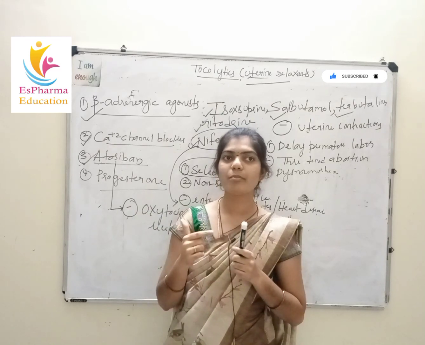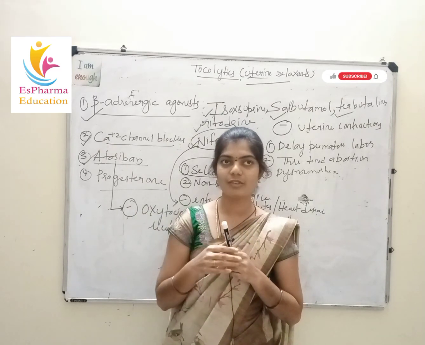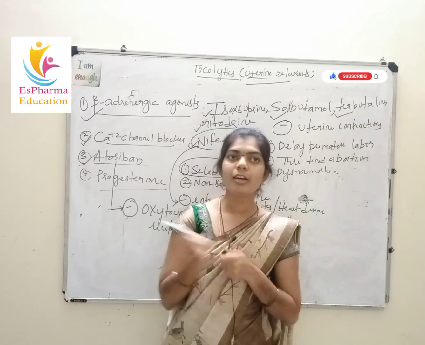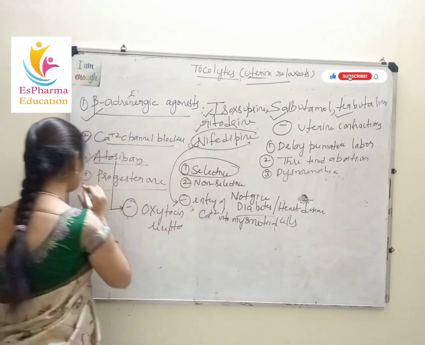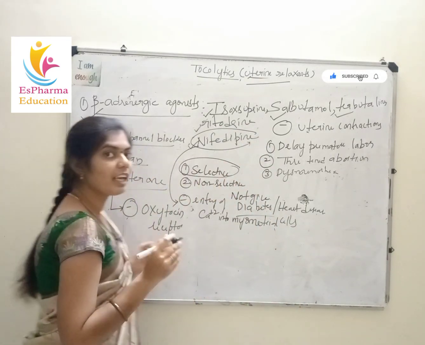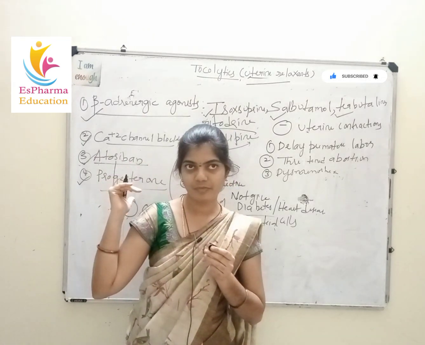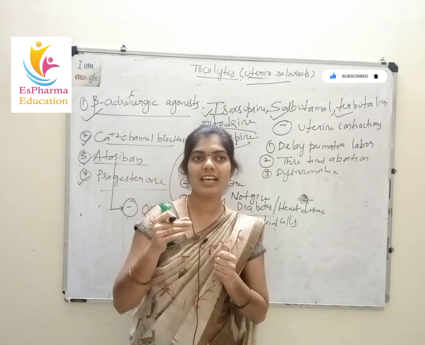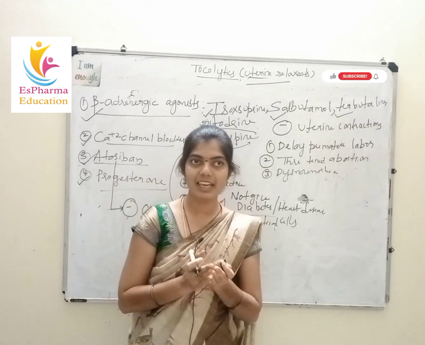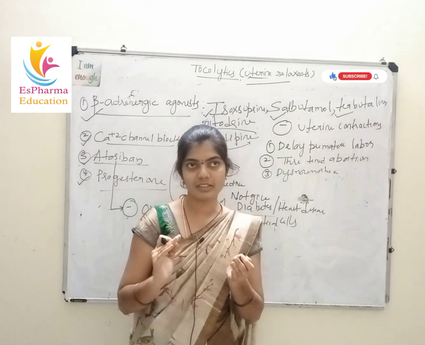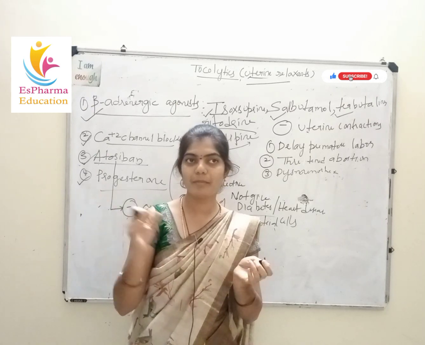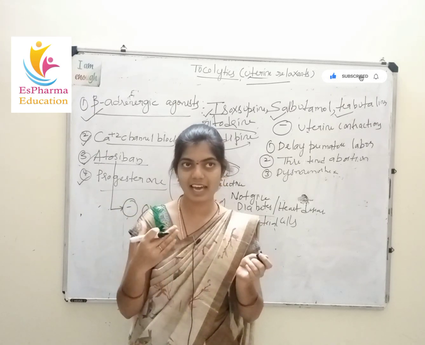The last type of drug which can be used as a tocolytic is progesterone. The main mechanism of action of progesterone is that it relaxes your uterus and also prevents unwanted miscarriages.